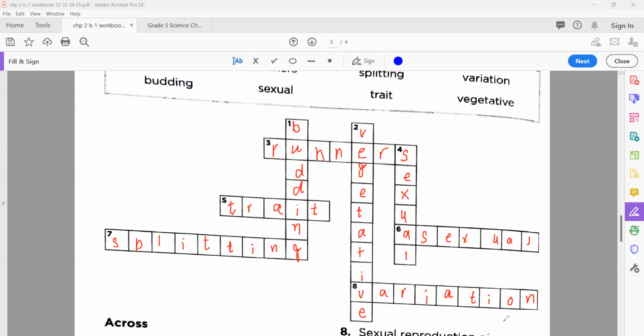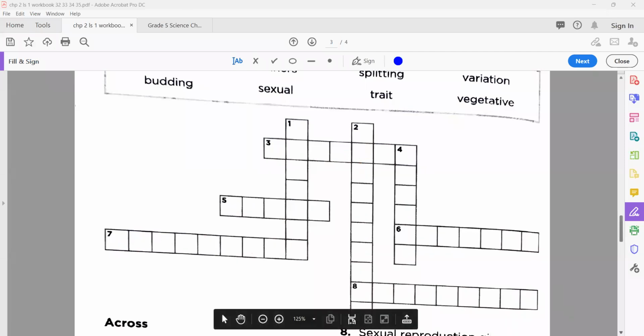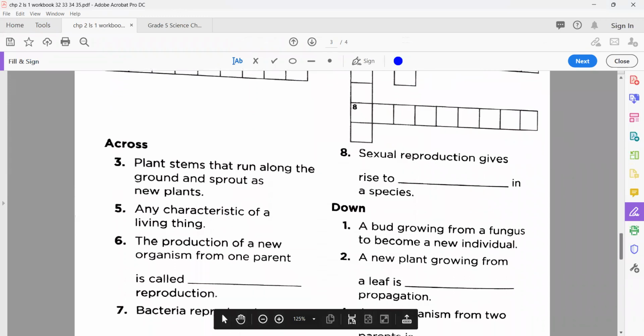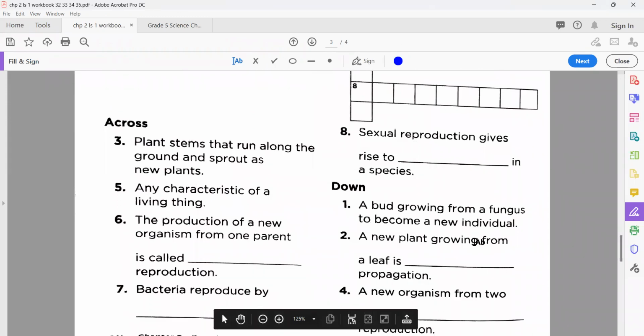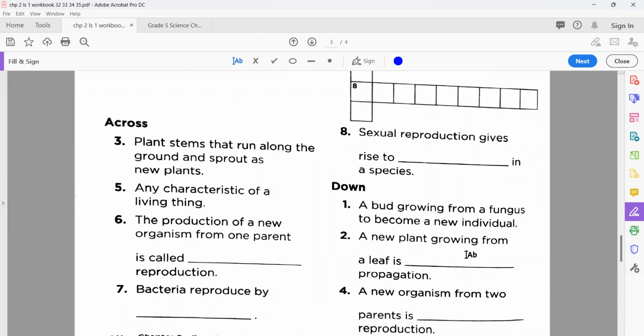So here we have 8: 1, 2, 3, 4, 5, 6, 7, 8. We did them like this. Okay, so you can see we solved the blanks. But before we go, let's see this one here to solve them. Number one, it's a bud growing, so it becomes a new individual. We know very well about this. Now, let's see number two. The correct option is here, vegetative.